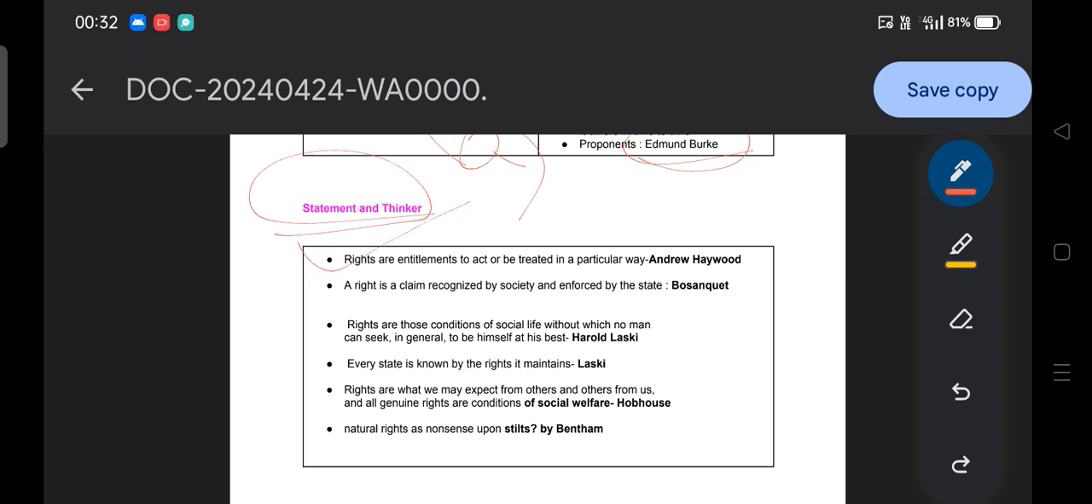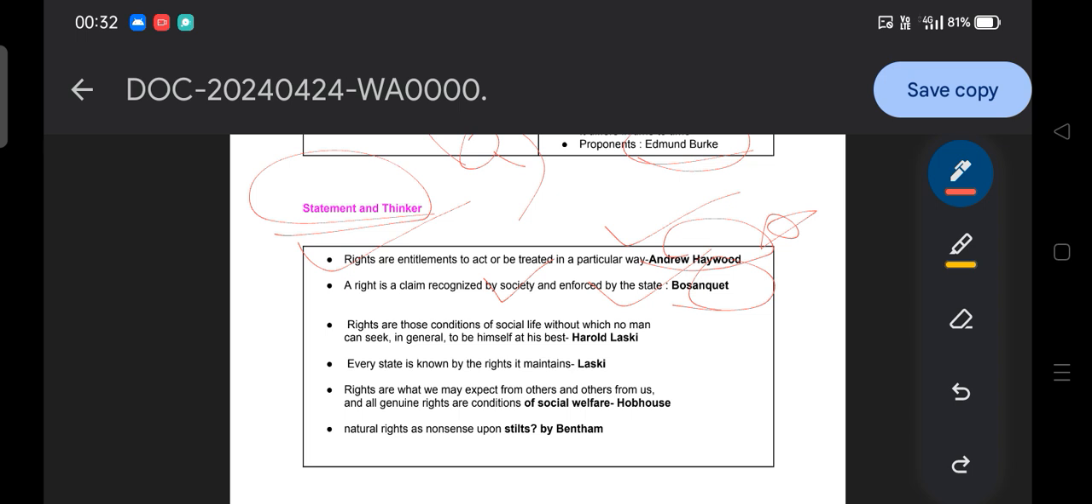Rights are entitlements to act or be treated in a particular way, Andrew Hewitt. Then, right is a claim recognized by society and enforced by the state, Bosanquet. Simply remember that this concept belongs to this thinker. Right is a claim recognized by society, as we know no right is antisocial or against social interest, and enforced by the state, so Bosanquet obviously.